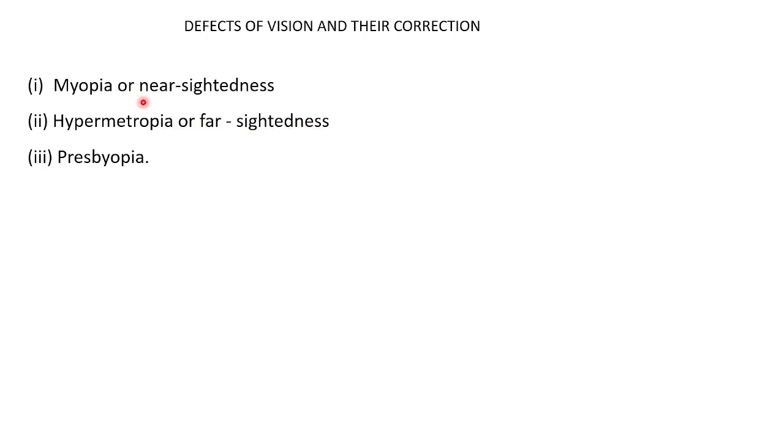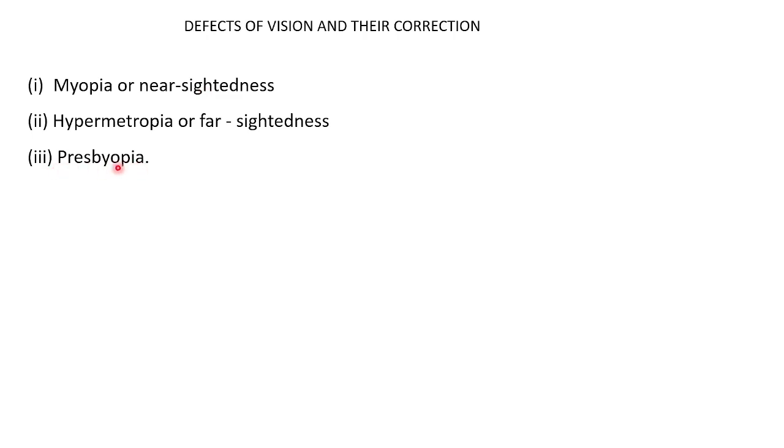Distant objects we can see, but the newspaper etc. we cannot see. Nearby objects we cannot see, far objects we can see. That problem is hypermetropia, far-sightedness. Understood? Nearsightedness means only nearby objects we can see.